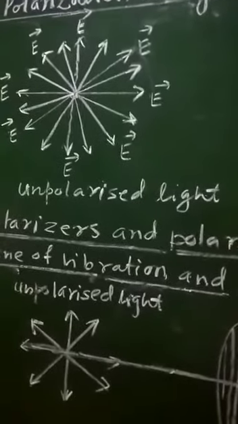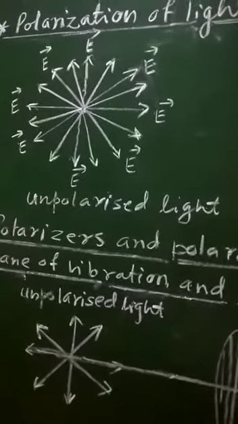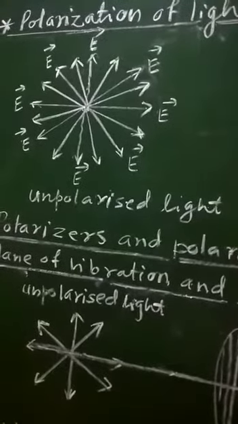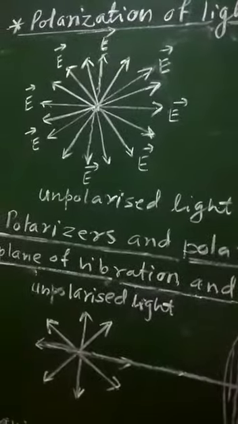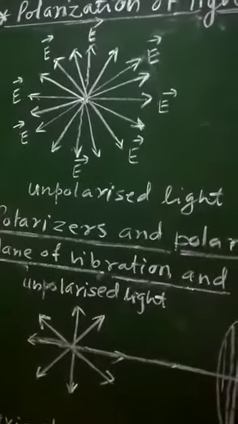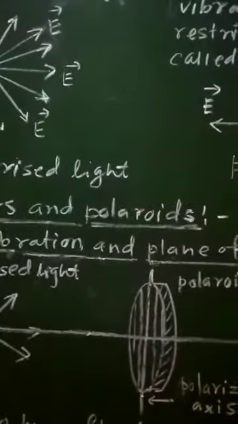For example, the light emitted by a bulb is in all possible directions, and that's why the electric field vectors of that light will be in all possible directions, and such type of light is unpolarized light.